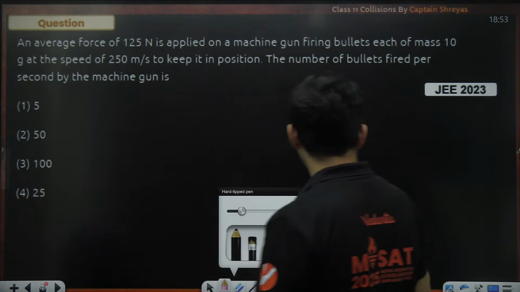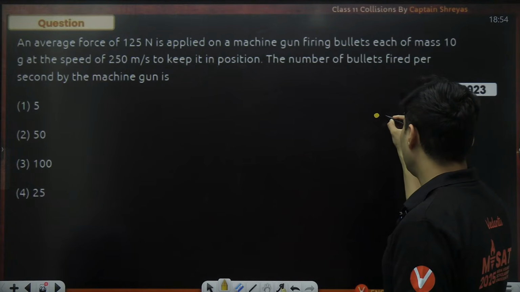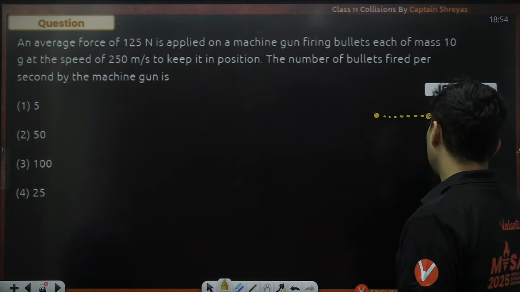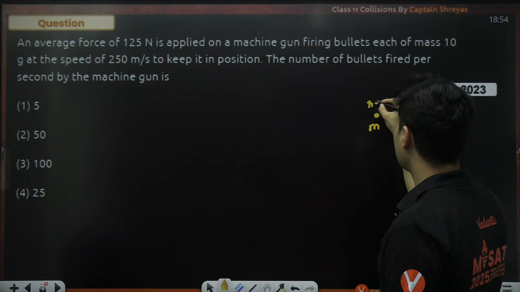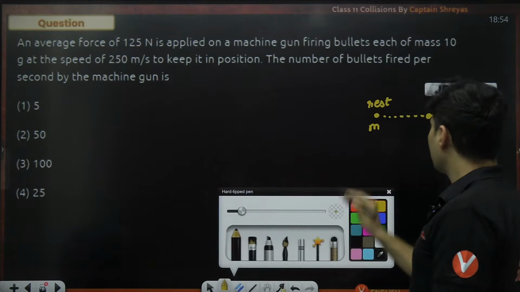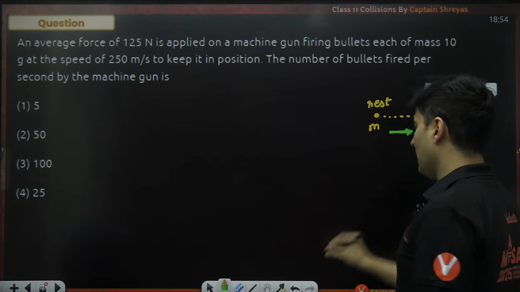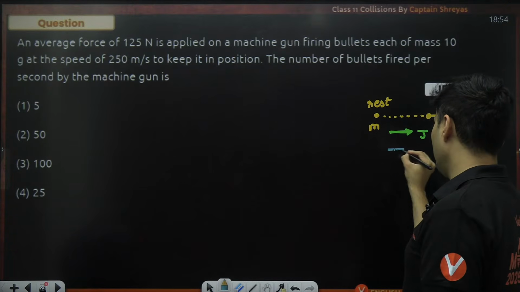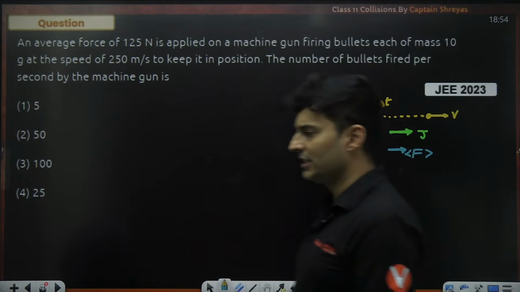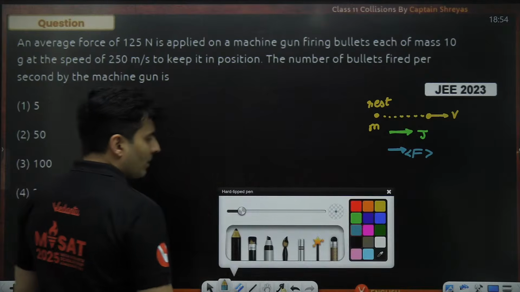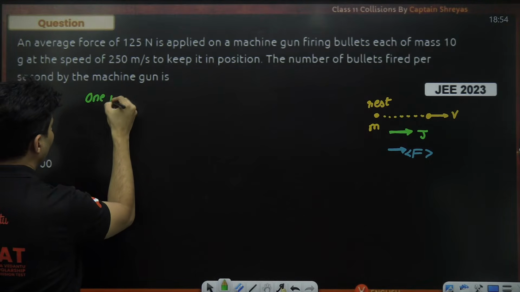Now, these kinds of questions are very, very common, where there will be some bullet that has been fired. It will get some velocity. This particular mass will be at rest, and because it is getting some velocity, there will be some impulse on it, and because of that impulse there will be some force on it on an average. If you ask me, what is the impulse for one bullet?